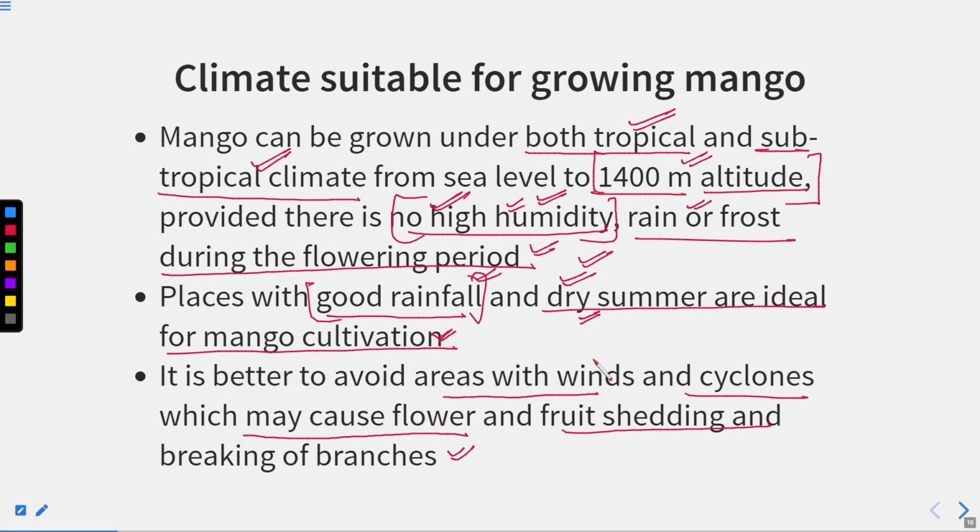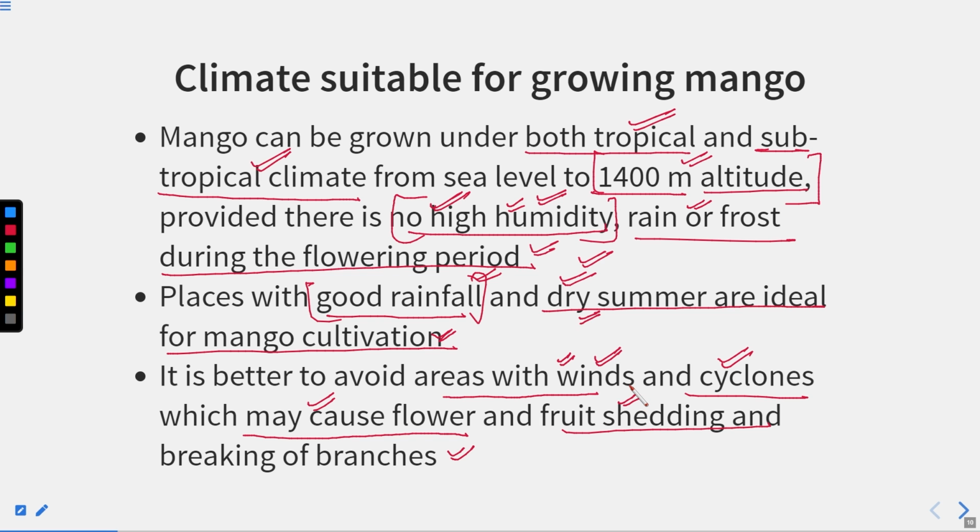So we should not try to grow mango plants where the wind is very high every year, or where cyclones come. In those regions, we should not try to grow this particular fruit crop, because high wind or cyclones cause flower and fruit shedding, and also harm the tree by breaking the branches.